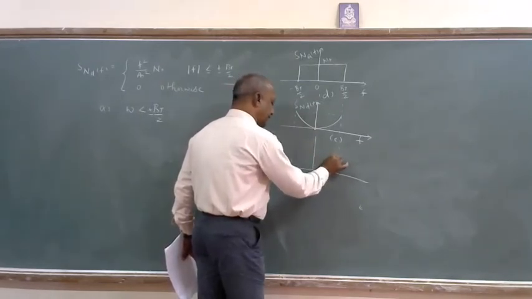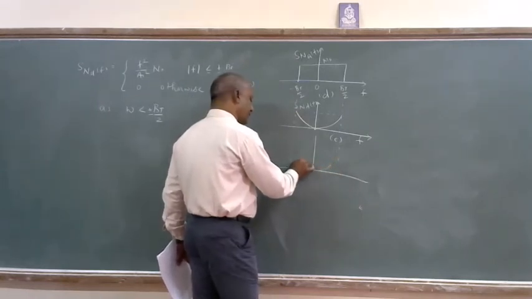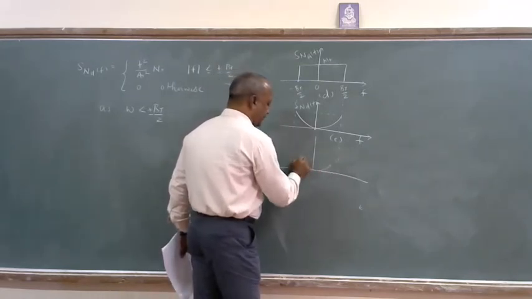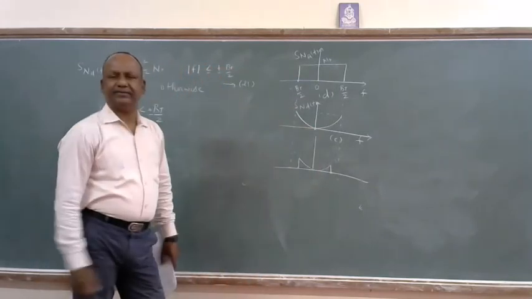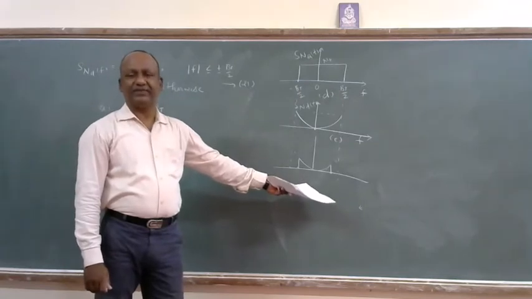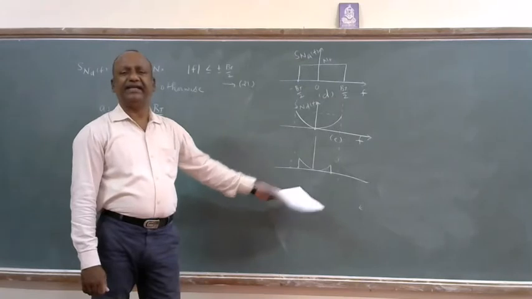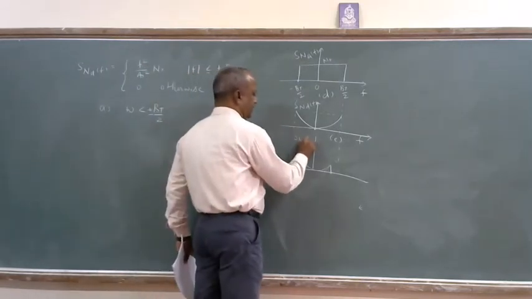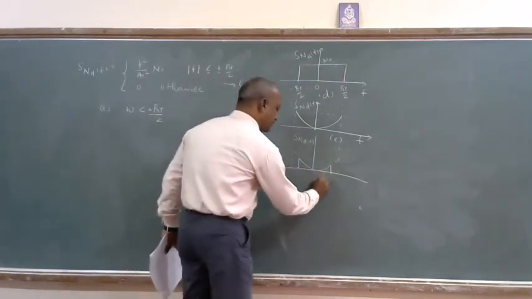So this portion will be cut, and it is now available in the form of the output of the low pass filter. Figure F is very important.